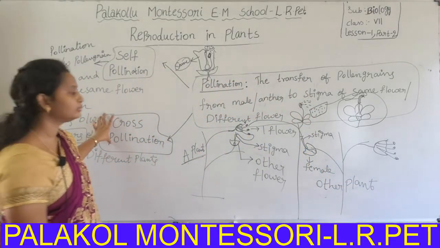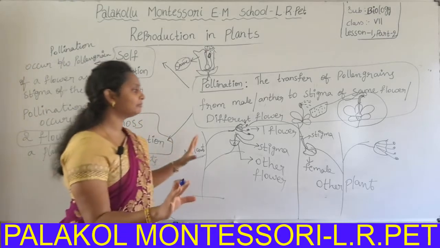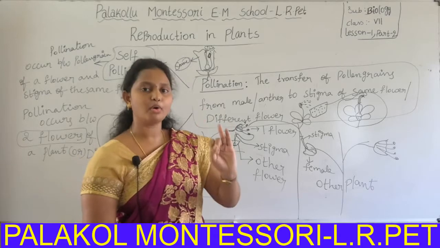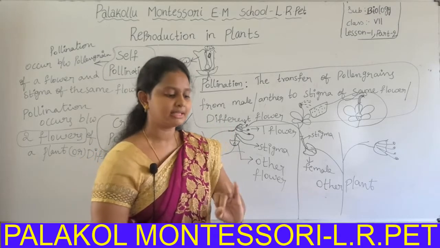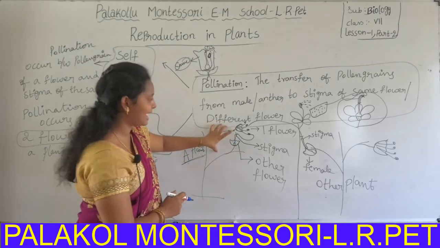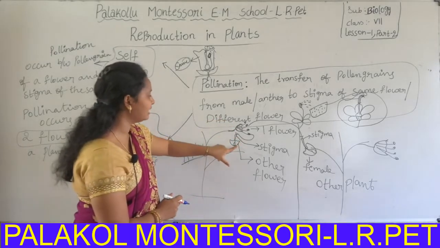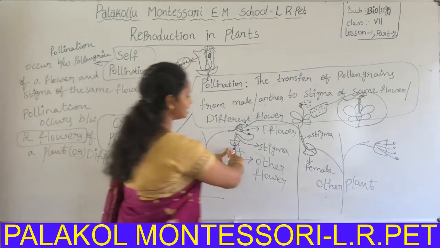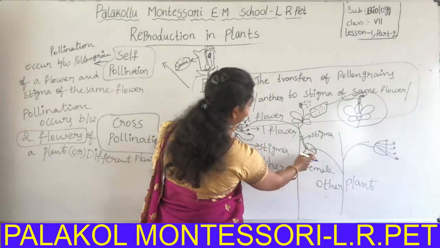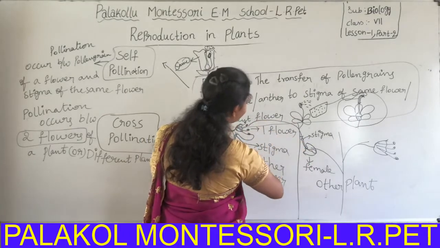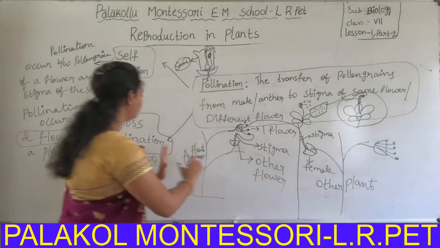Is it clear, students? Nothing but pollination occurs between two flowers. Even though these two flowers are present in the same plant, if pollination occurs, that is called cross pollination. If the flowers are present on different plants, the pollination occurs between two flowers of different plants, also called